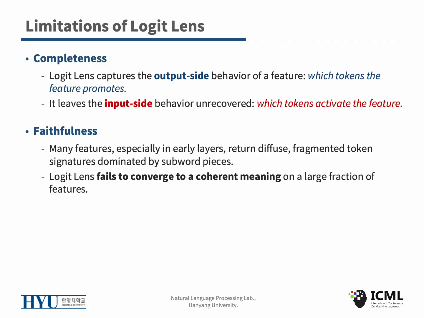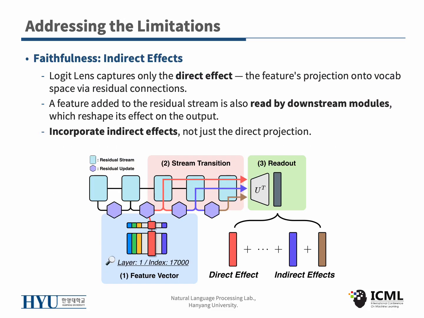But applying Logit Lens to SAE features comes with two limitations. The first is completeness. Logit Lens only tells us about the output side of a feature, which token it promotes, and leaves the input side, which token activated it, unrecovered. The second is faithfulness. On many features, especially in early layers, the top tokens turn out to be diffuse subword fragments, where Logit Lens sometimes fails to converge to a coherent meaning. So how do we address this?